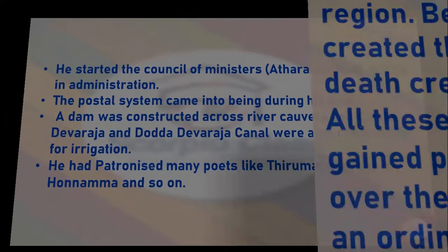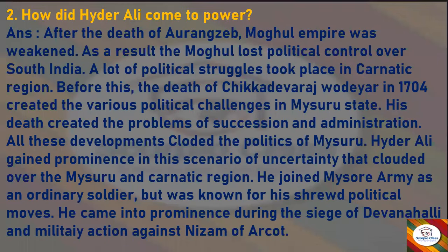So next question, how did Hyder Ali come to power? Answer, after the death of Aurangzeb, Mughal Empire was weakened. As a result, the Mughal lost political control over South India. A lot of political struggles took place in Carnatic region. Before this, the death of Chikkadeva Rajavadiar in 1704 created various political challenges in Mysore state. His death created the problems of succession and administration. All these developments clouded the politics of Mysore.